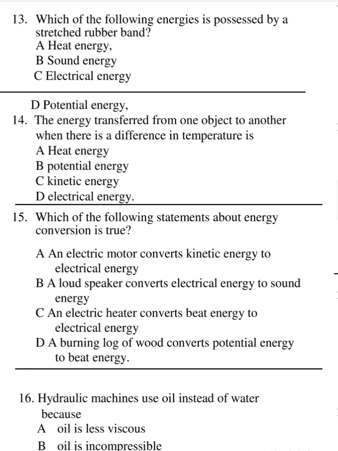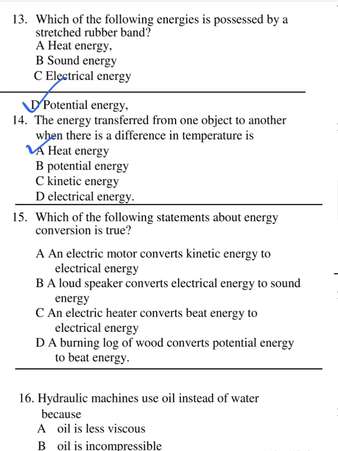In number 13, which of the following energies is possessed by a stretched rubber band? A, heat energy. B, sound energy. C, electrical energy. D, potential energy. Precisely, elastic potential energy. In number 14, the energy transferred from one object to another when there is a difference in temperature is heat energy. Number 15, which of the following statements about energy conversion is true?